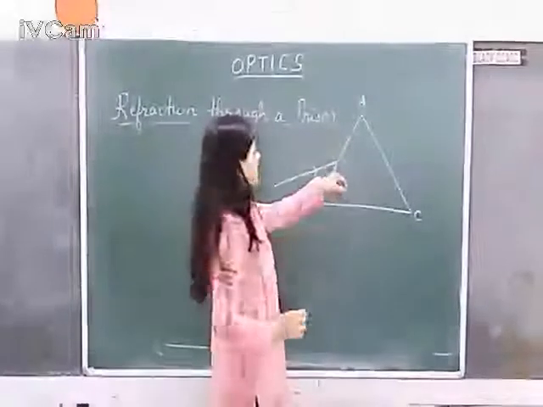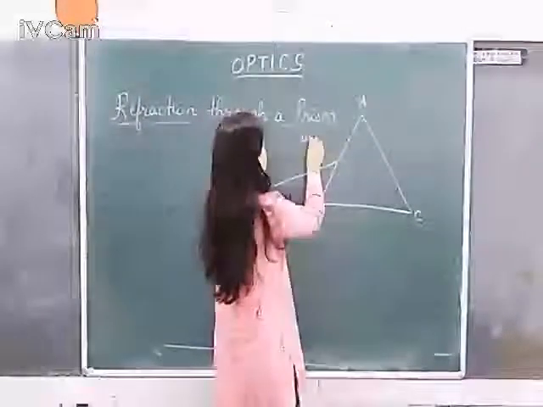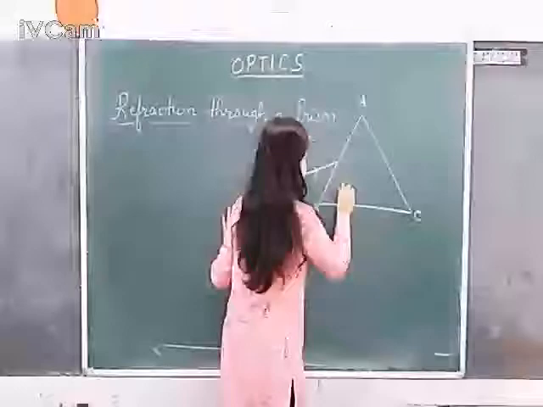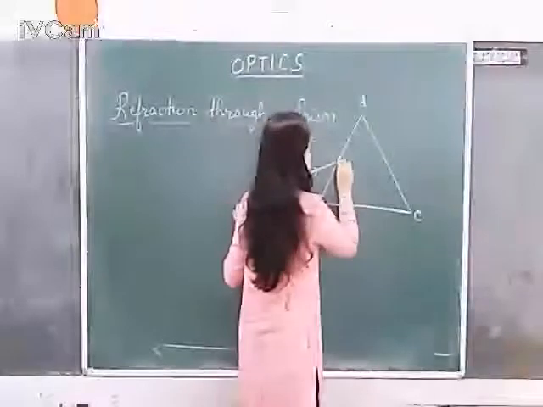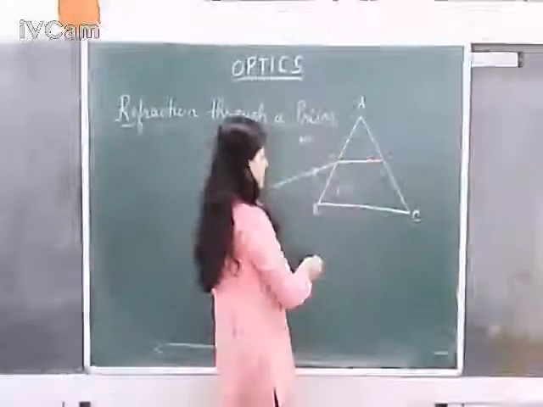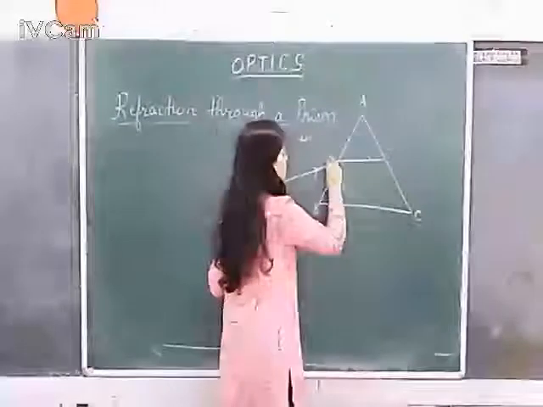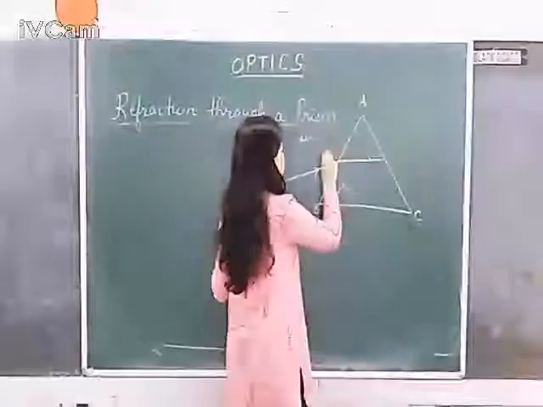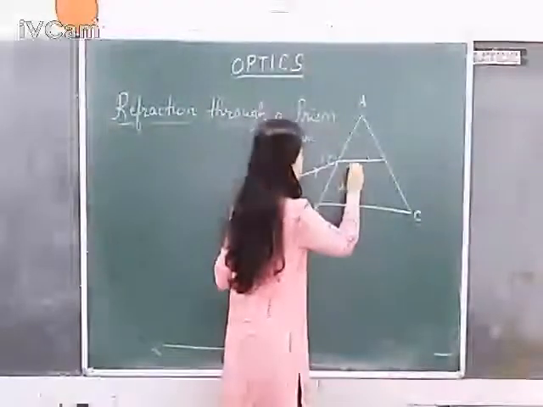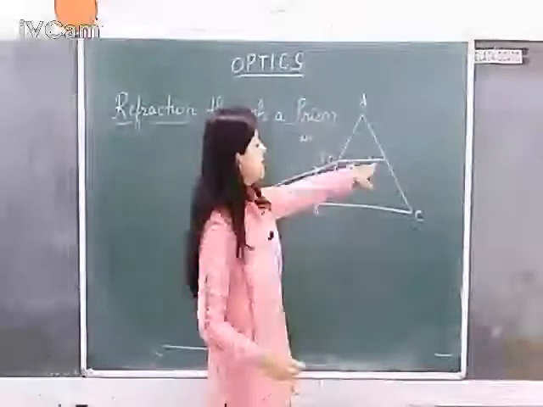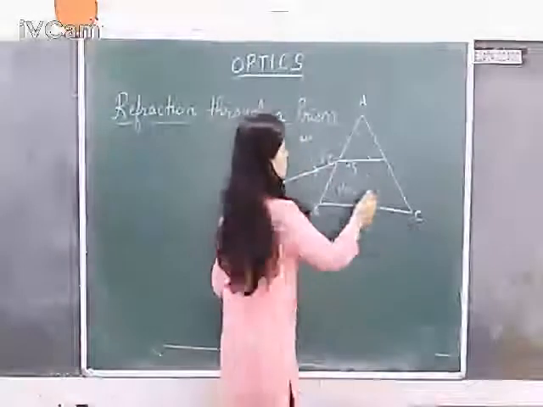Now as light is entering from a rarer medium, that is air, into glass, light will bend towards the normal like this. So this is the refracted ray, and this angle between the incident ray and the normal is called the angle of incidence, i, and this angle is called the angle of refraction. I give it the name r1 because there is one more angle to be formed on the way.